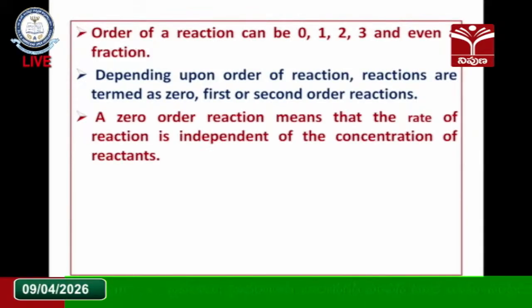Even decomposition reactions we may consider. The order may be zero, for example the simple decomposition of ammonia. Ammonia gas decomposes into nitrogen gas and hydrogen gas. During this decomposition, the rate of the reaction is independent of the concentration of ammonia. Hence such a reaction is an example of a zero order reaction.